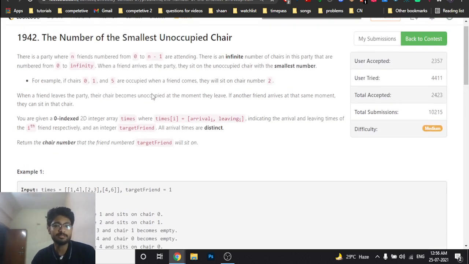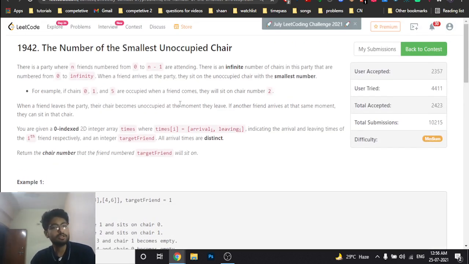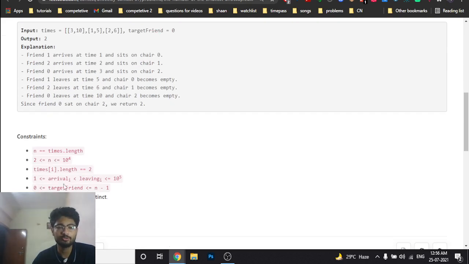The second and third problems are good. You have to understand that they are both greedy, but you have to understand how to get to the intuition part. So the problem statement is: there are a lot of chairs, infinitely many, but don't go to infinity, because the chairs are numbered from 0 till n minus 1, and n is up to 10 to the power 4, so there are chairs from 0 to 10 to the power 4.